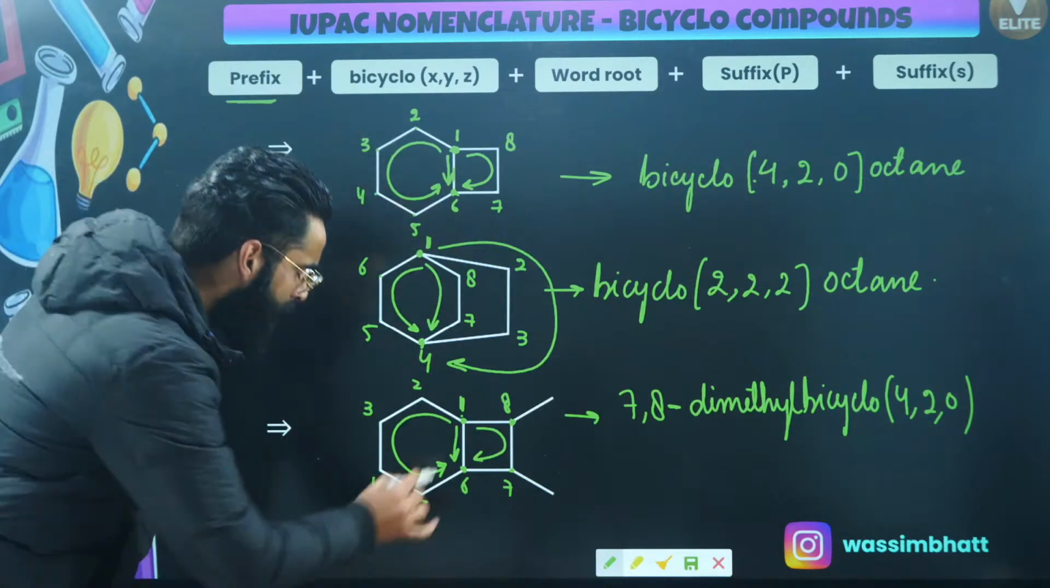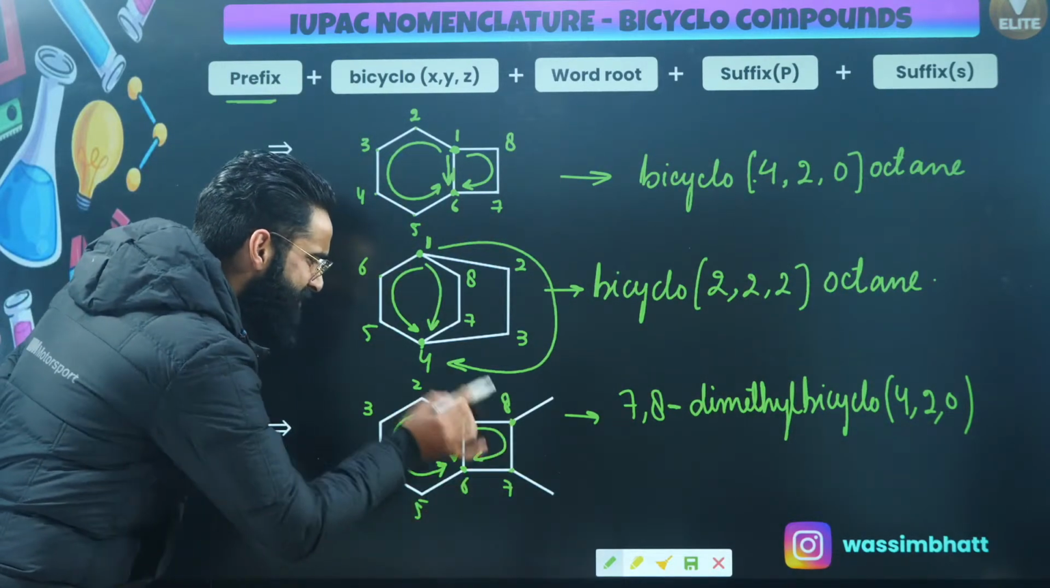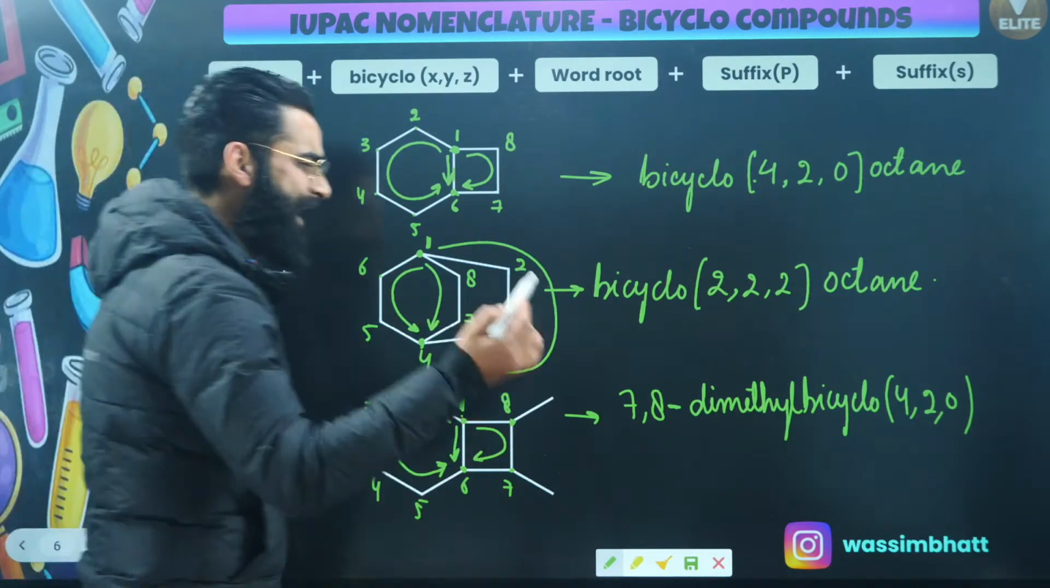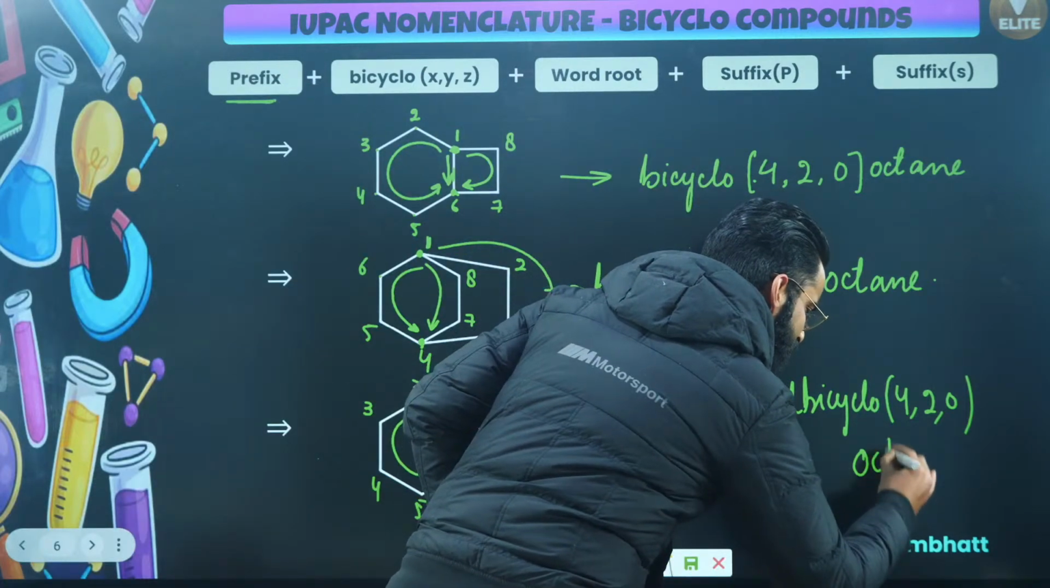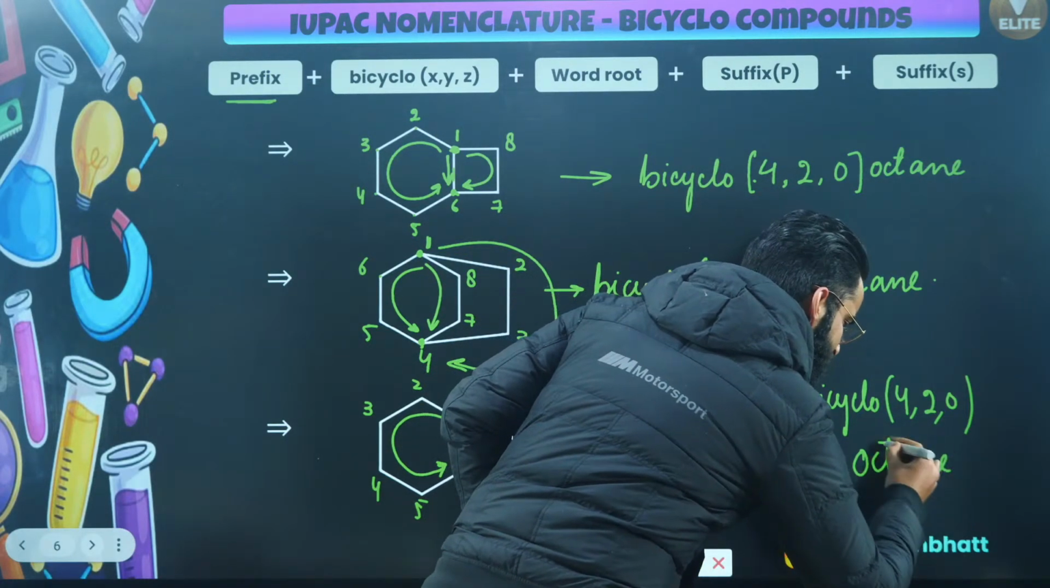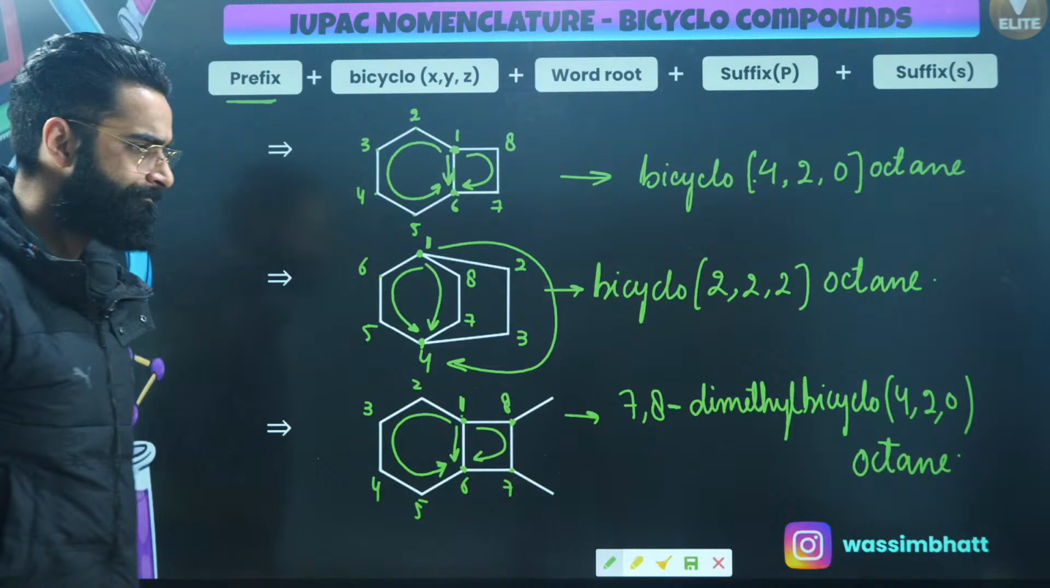Perfect. Now, how many total carbon atoms are there? There are 8 carbon atoms in total, right? For 8, I'll be using the term oct. Everywhere there is a single bond, so it's going to be octane. So this is the name of the compound.